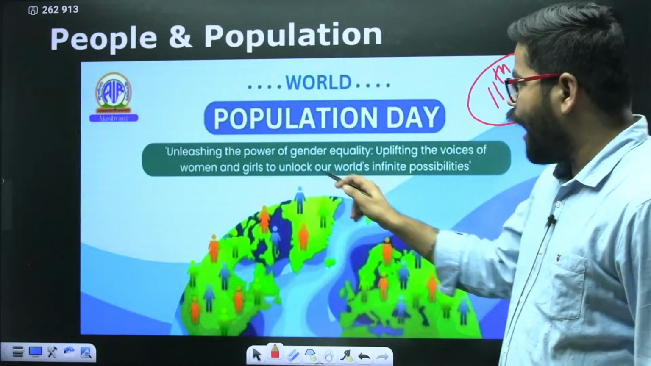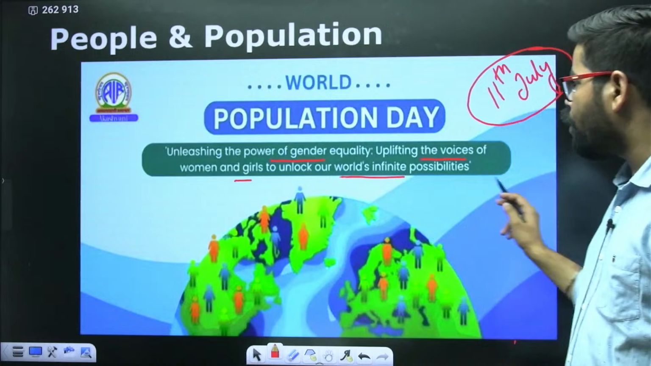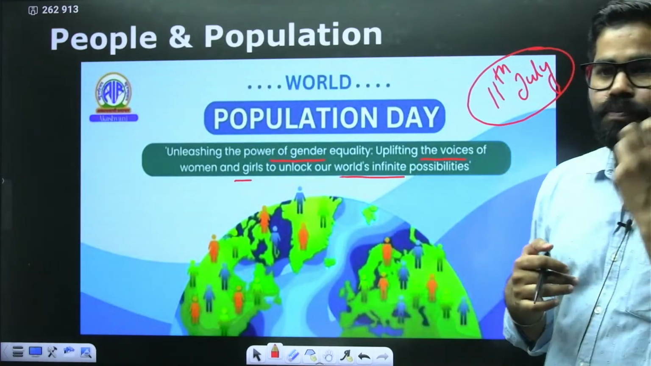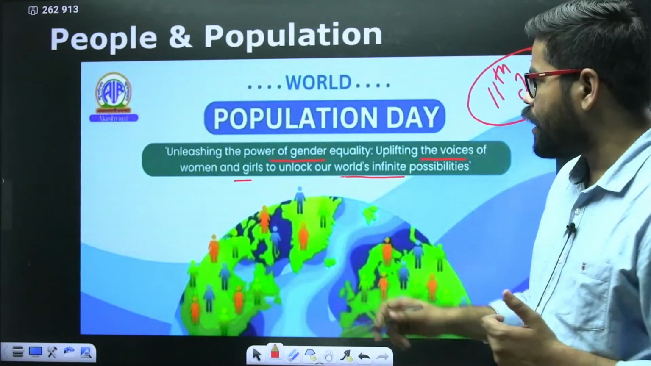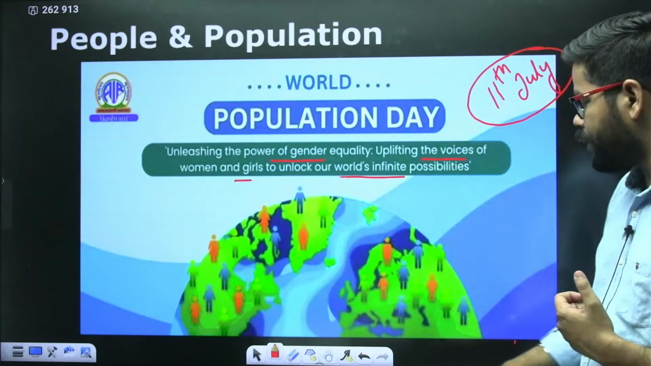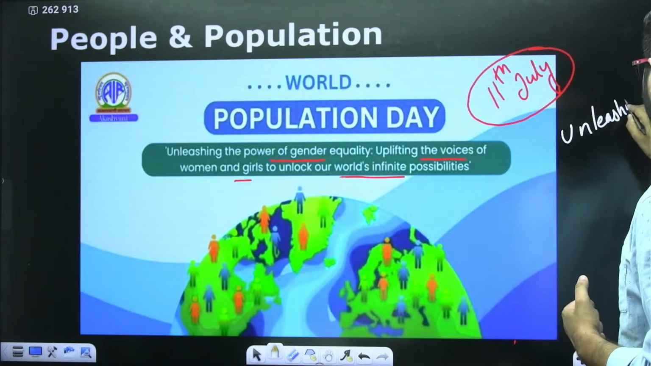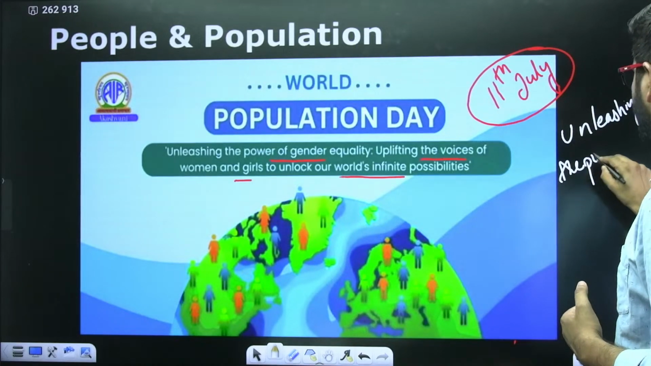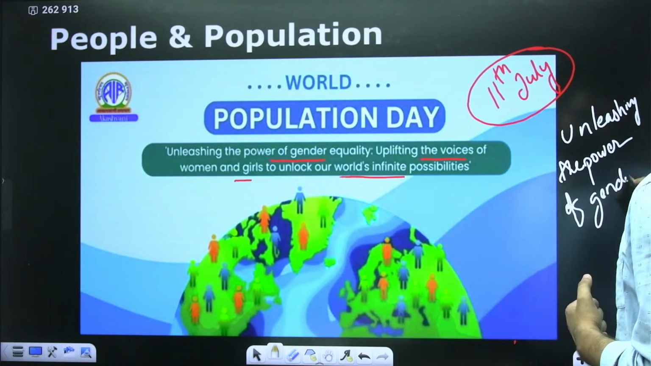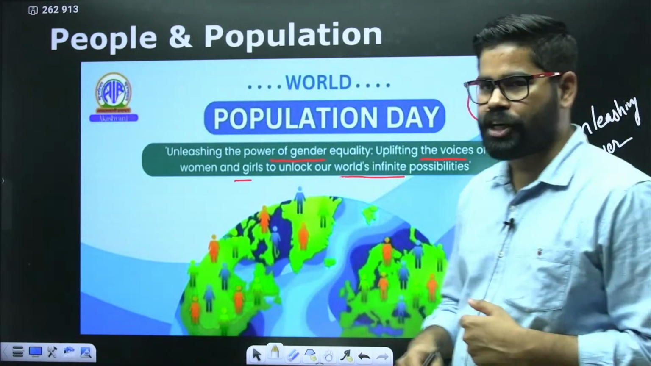The theme is unleashing the power of gender equality, uplifting the voices of women and girls to unlock our world's infinite possibilities. Okay. So it is more focused on gender equality, unleashing the power of gender equality. That is the theme of World Population Day.